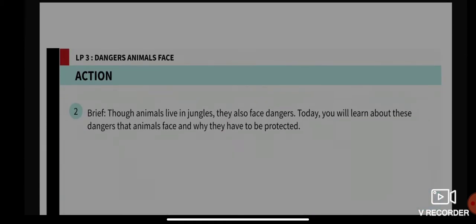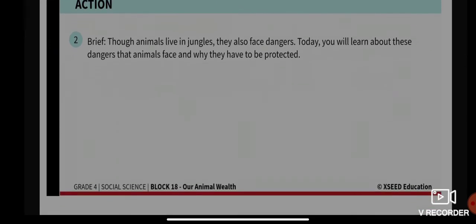Though animals live in jungles, they also face different kinds of dangers. Today you will learn about these dangers that animals face and why they have to be protected.